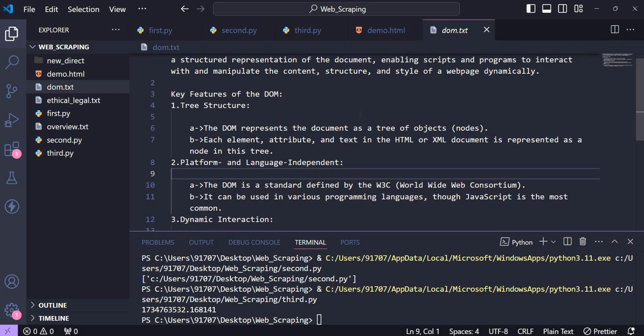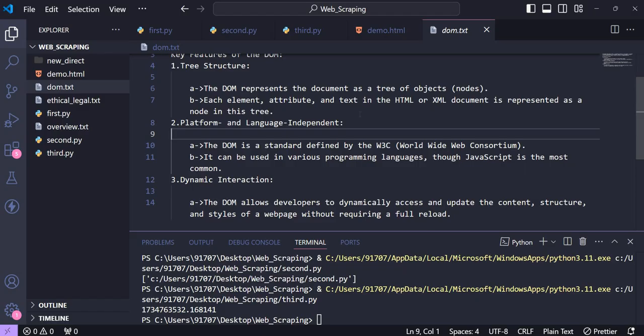The key features of DOM are, it gives us a tree structure, meaning the DOM represents the document as a tree of objects. It refers to each tag as a node of that tree. Each element, attribute, and text in the HTML or XML document is represented as a node in the tree. Okay, the same thing which I have told you.